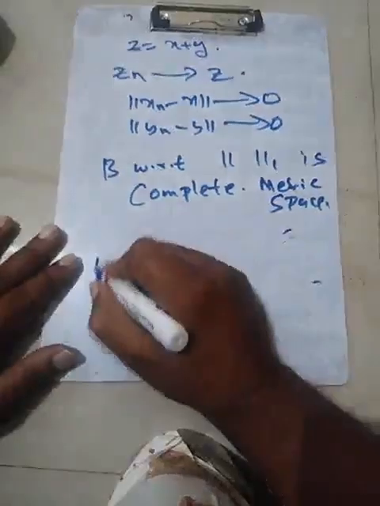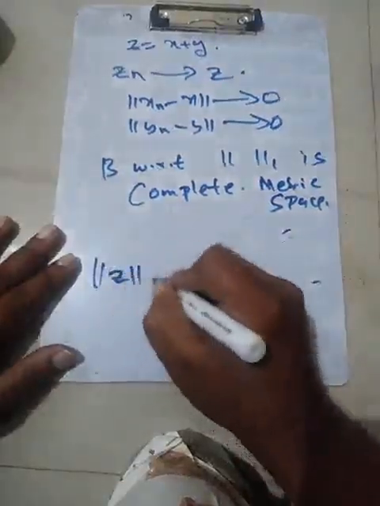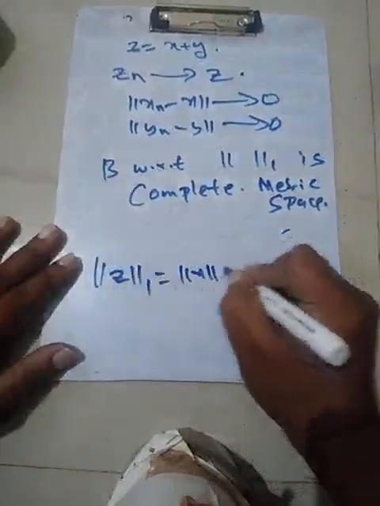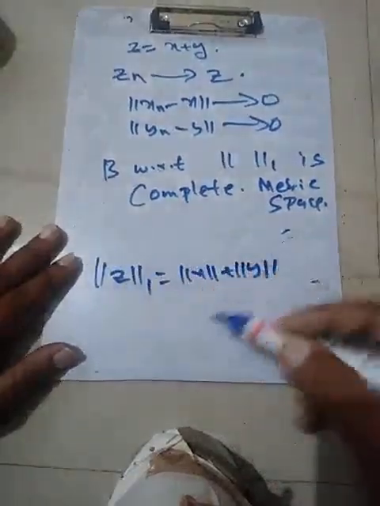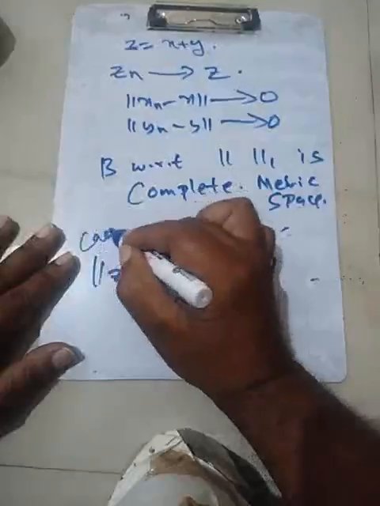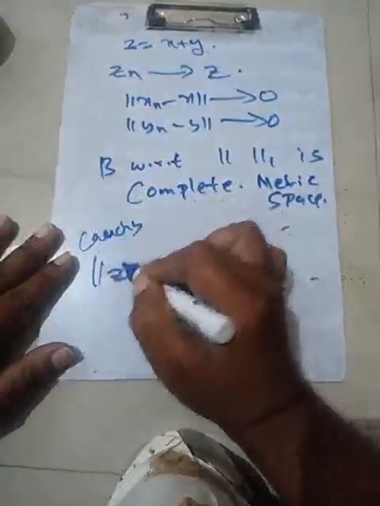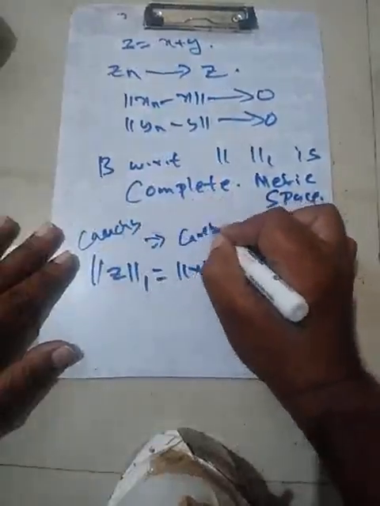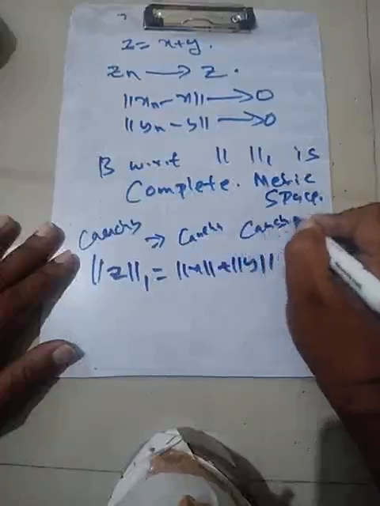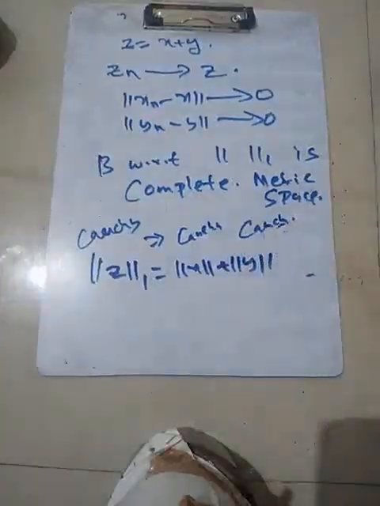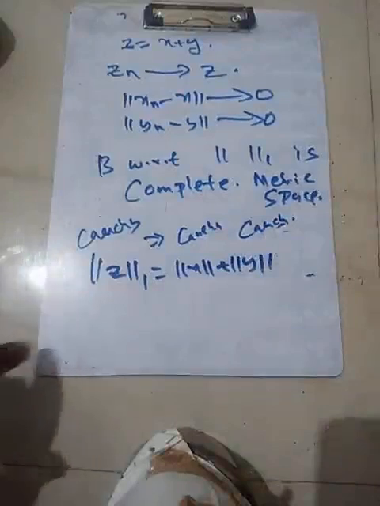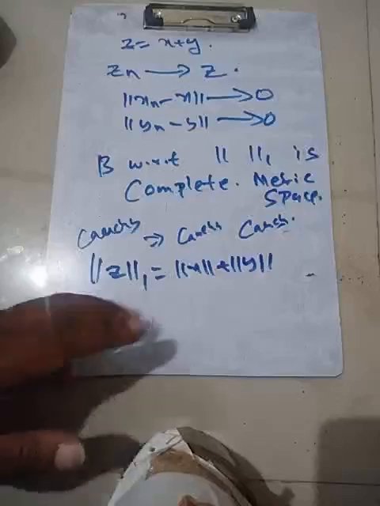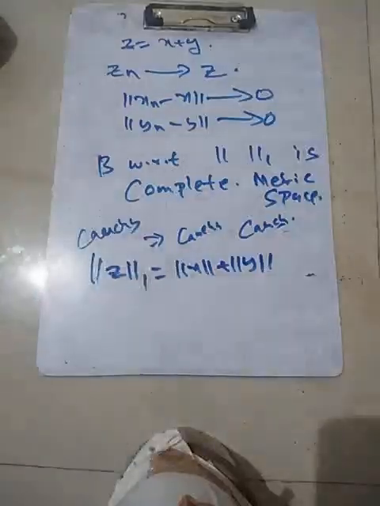How the one norm comes into the picture is that the one norm is the norm of x plus the norm of y. If you observe this, the Cauchiness of this implies that this is Cauchy and this is Cauchy. And suppose this converges, then correspondingly you can find the limit.